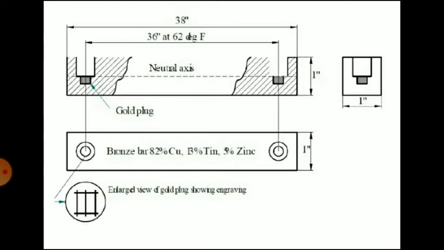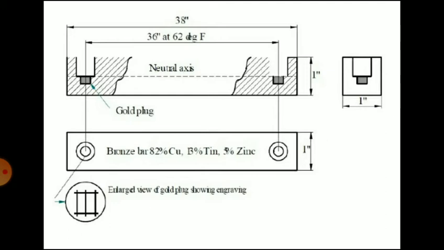The bar has two half-inch diameter by half-inch deep counterbore holes. So you can see in the diagram, there are two counterbore holes having the size half-inch diameter and half-inch deep. The center to center distance of the holes is 36 inches, and each is 1 inch from each end of the bar. Each hole is fitted with 1/10 inch diameter gold plugs. So you can see the gold plugs that are fitted in the holes.